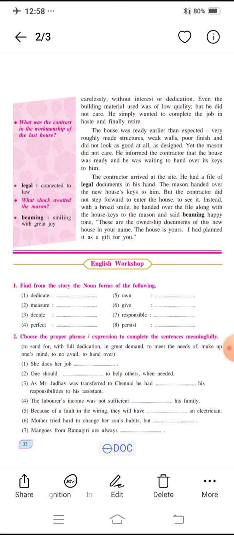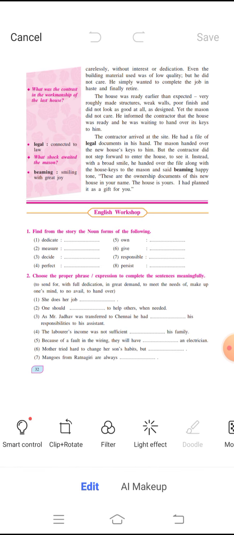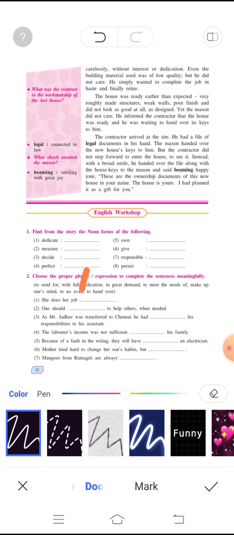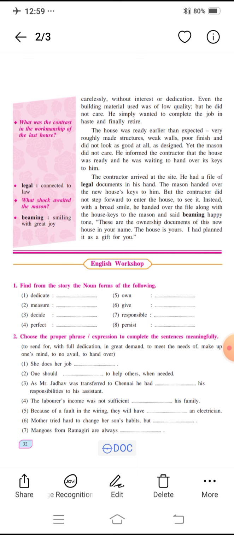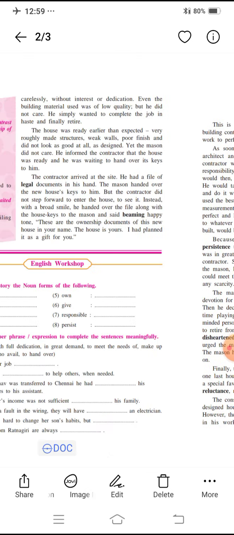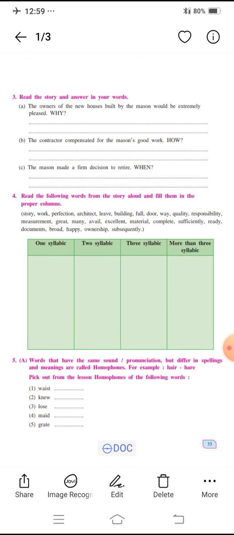Look at the second one here, that is with a full dedication. She does her job with a full dedication. Okay, understood? Second one, should make up one's mind to help others when needed. Here it is, look. Understood? Like that you have to complete all the remaining sentences.